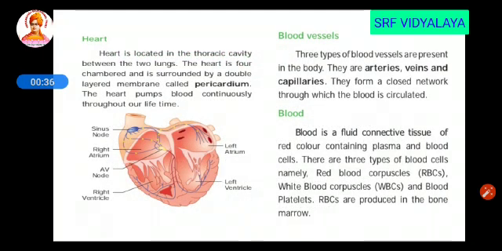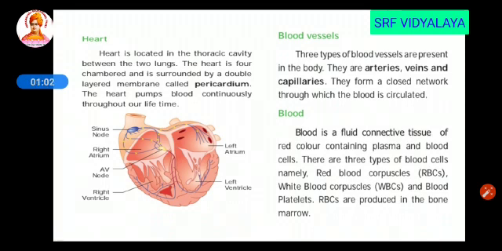So the circulatory system consists of heart, blood vessels and blood. What is the function of the heart? The heart is located in the thoracic cavity in between the lungs. It is four-chambered and surrounded by a double-layered membrane called the pericardium. The main function of the heart is to pump the blood continuously throughout life.